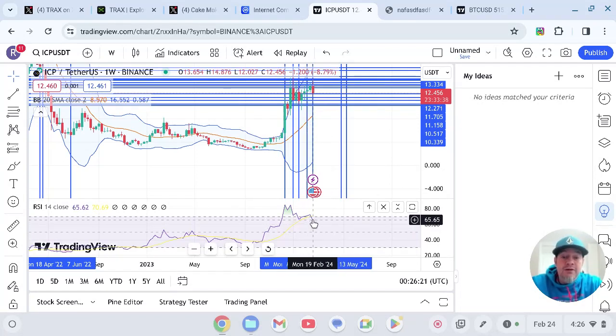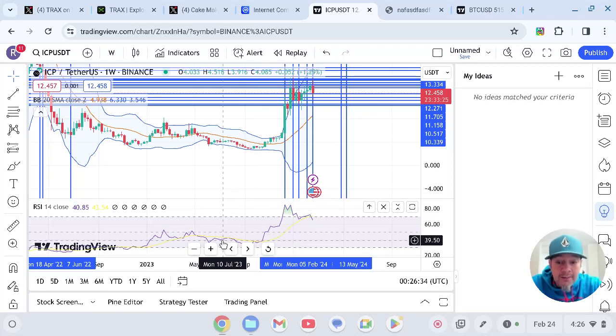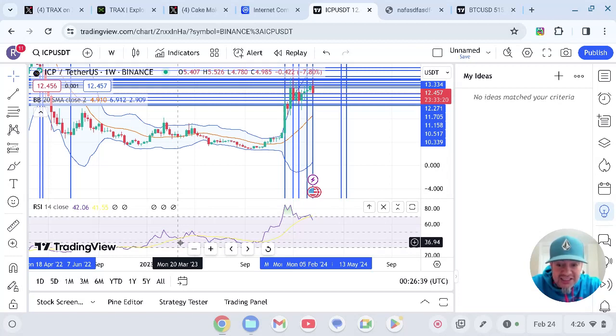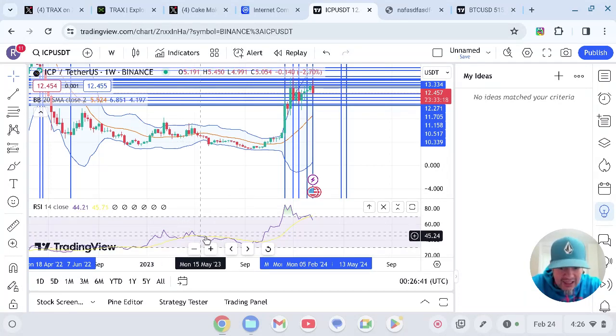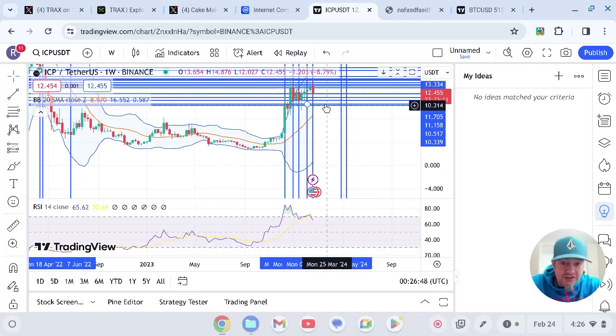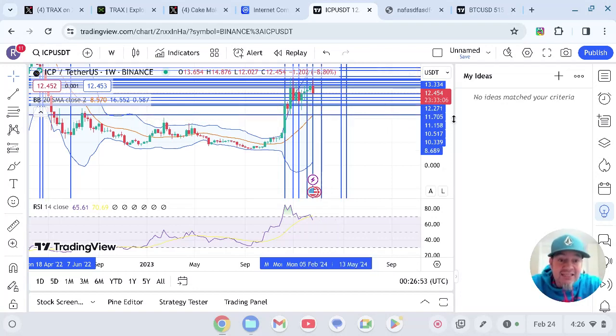So this might not be a breakout. We need to see how this next week is going to go, because a retracement of this level will not be bad. But if we get a significant move under this for several consecutive weeks, it will push us down. Because we could go under and just test it, as we have a few times back here. But if we do end up under it for a couple of weeks in a row, we will see these levels at 10.31 and a possible move to even 8.68.